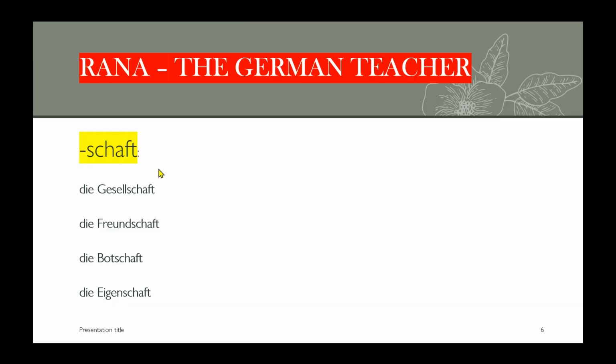It has -schaft, which is die Gesellschaft, die Freundschaft, die Botschaft, die Eigenschaft. Here you can see -schaft is always at the ending, so any word which ends with -schaft already falls under the die category, the feminine category. Okay, moving on to the next slide.